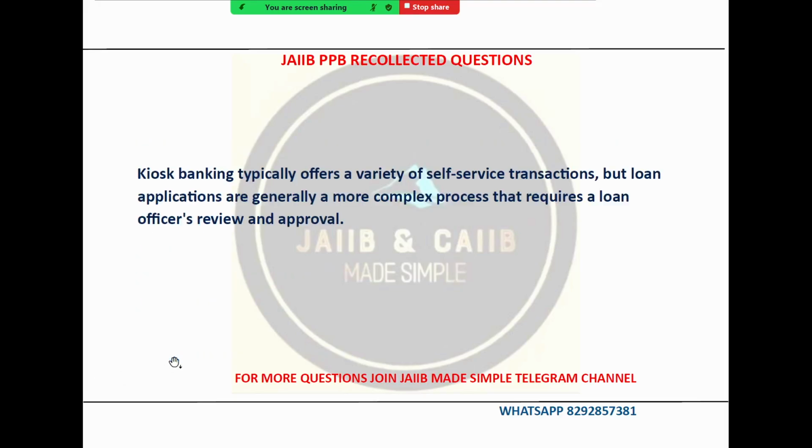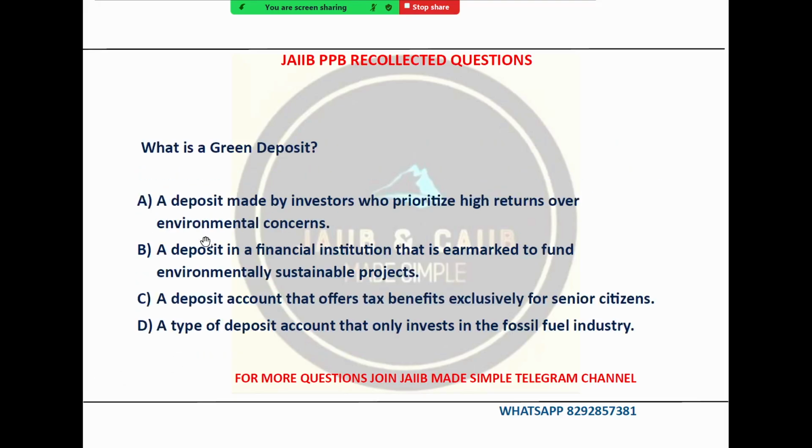The next question is regarding what is a green deposit? Very good question. Right. So see, a green deposit is a type of financial product where the money you deposit is specifically used to fund environmentally friendly projects. So let's explore each and every option to understand why an option is correct. First option says a deposit made by an investor who prioritizes high return over environmental concern. This is the opposite of green deposit. Green deposit emphasizes environmental impact over maximizing return.